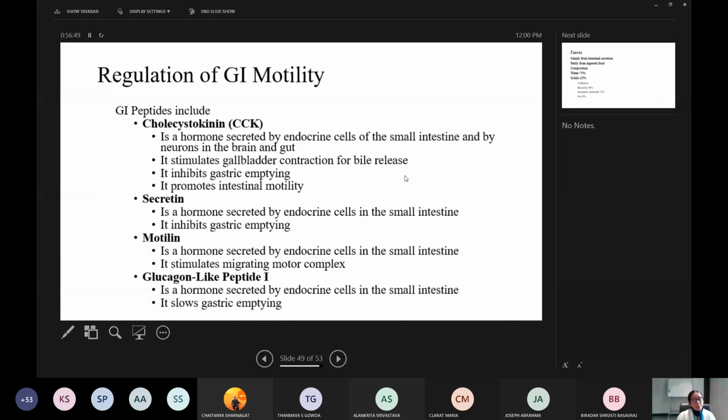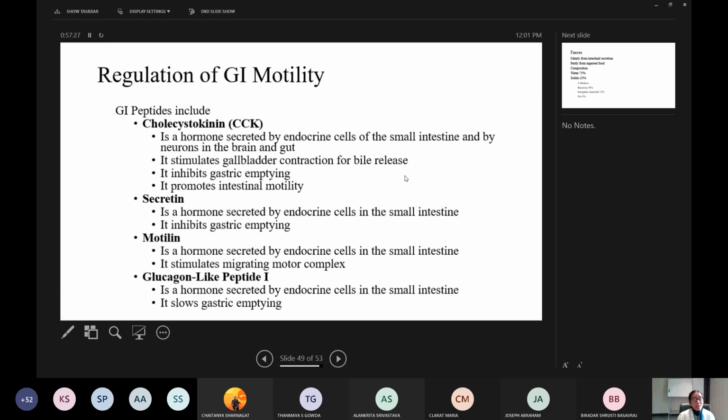The gastrointestinal peptides include CCK, that is cholecystokinin, secretin, motilin, and glucagon-like peptides. So what does CCK do? It is a hormone secreted by endocrine cells of the small intestine and by neurons in the brain and gut. It stimulates gallbladder contraction for bile release. It inhibits gastric emptying. It promotes intestinal motility. Okay, secretin is a hormone secreted by endocrine cells in the small intestine.